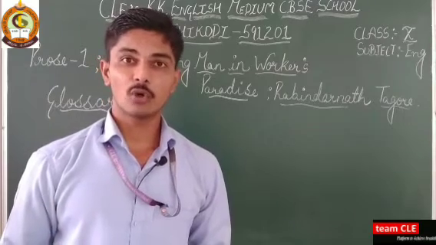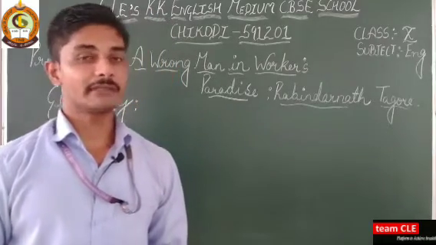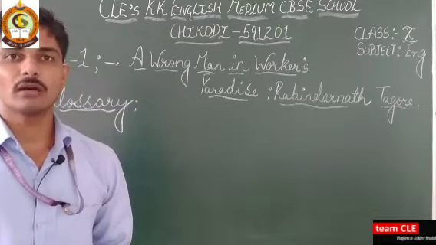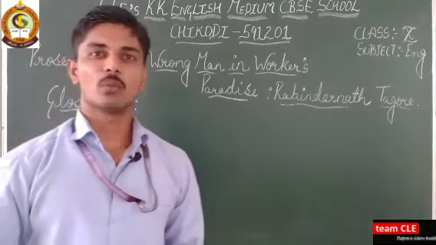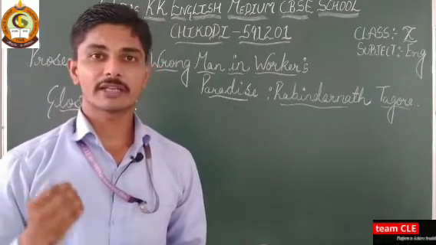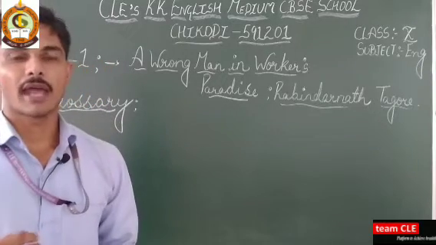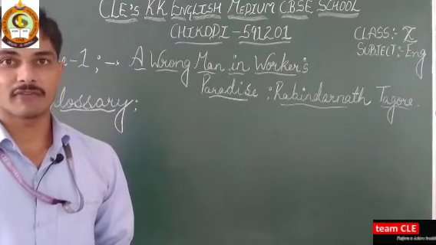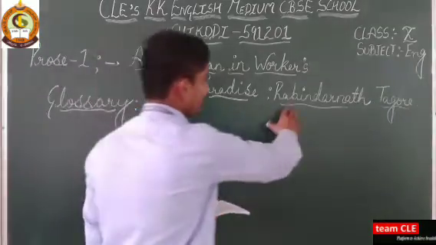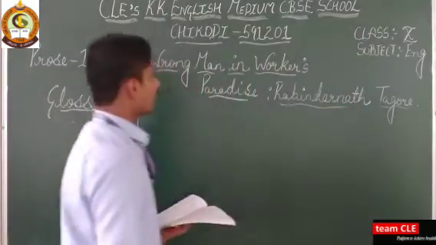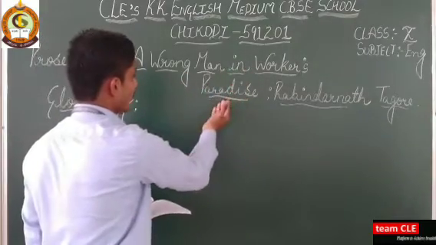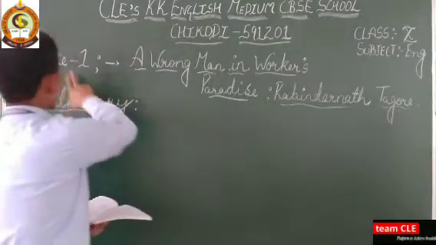In the year 1913, Rabindranath Tagore received the Nobel Prize in Literature, from outside the world. He is considered a great poet and great writer throughout the world, one of the greatest ever. So this is what we are going to learn about. He wrote the beautiful extract A Wrong Man in Workers' Paradise, and it is a prose one.